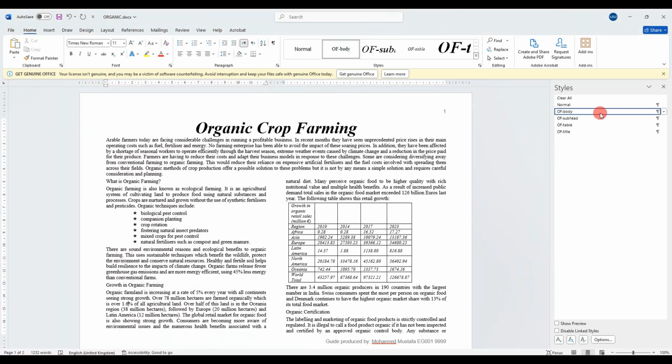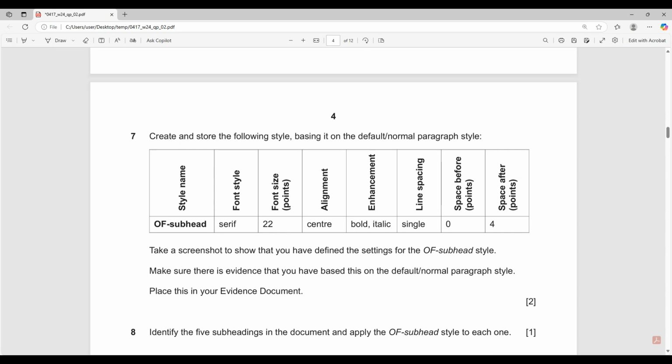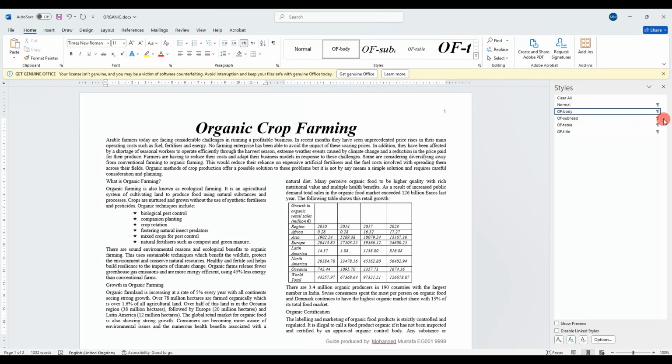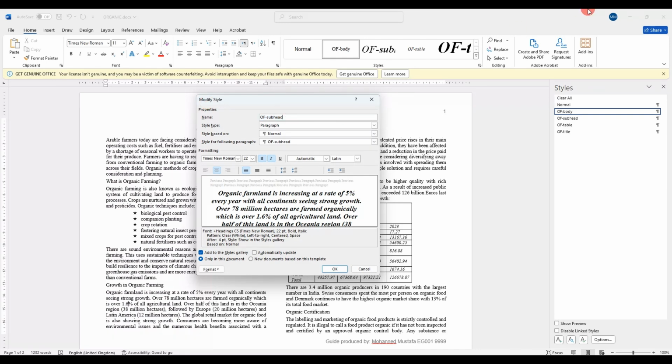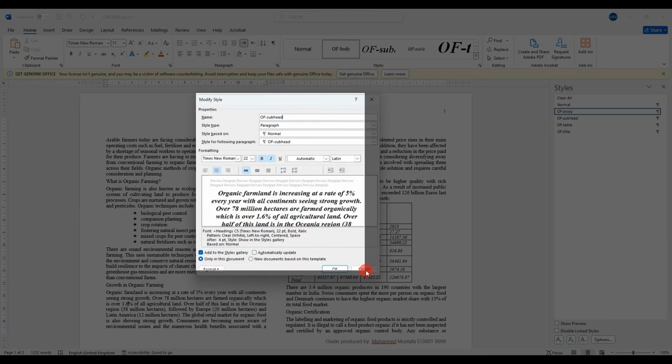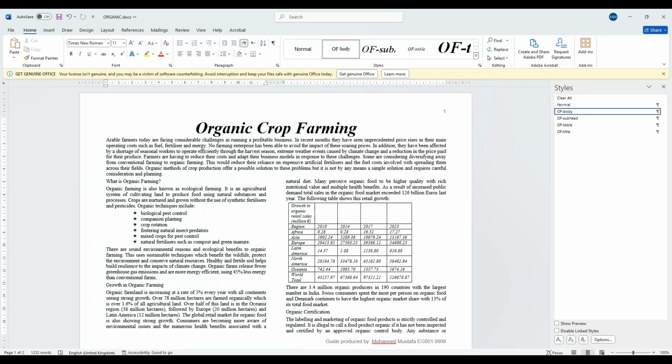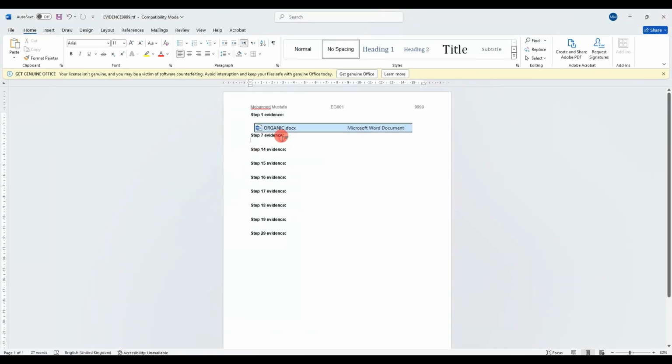So to do it, again, I'll just go here and the name of the style is Off Subhead. So I'll just select subhead, modify, and I'm going to take a screenshot of this box and place it in the evidence number 7.